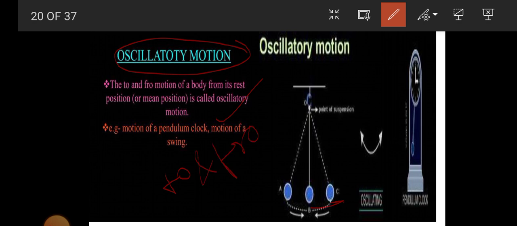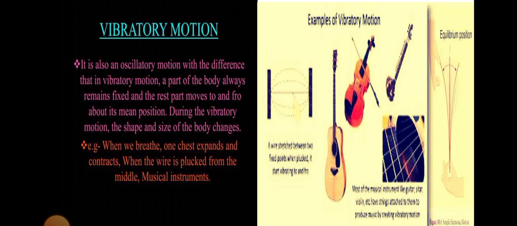Now see, this is a pendulum and it is pointed as A, B and C. One oscillation completes when it moves from B to C, and then again comes from C to B. Then one oscillation is complete, B to C and then C to B. All are examples of oscillatory motion.